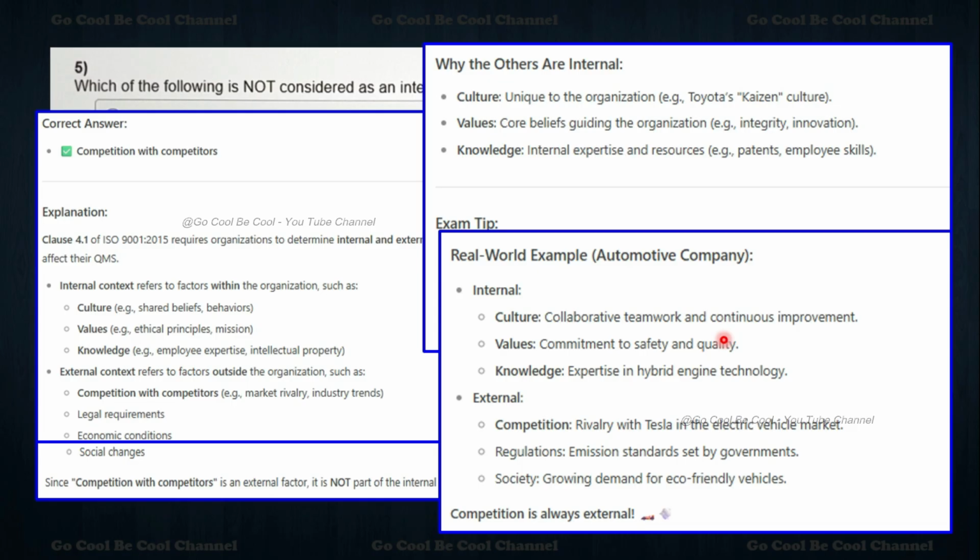Internal means culture, collaborative teamwork and continuous improvement, commitment to safety and quality for values, and expertise in hybrid engine technologies for knowledge. External means competition or rivalry with Tesla in the electric vehicle market, emission standards, and growing demand. See, most of the areas are the same as in the previous question, the fourth question and then the fifth question.